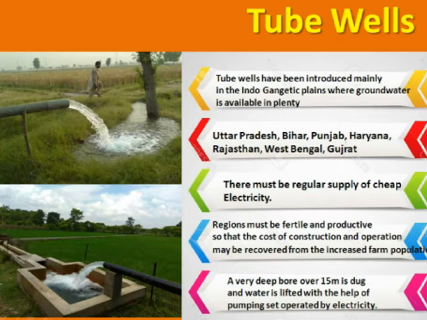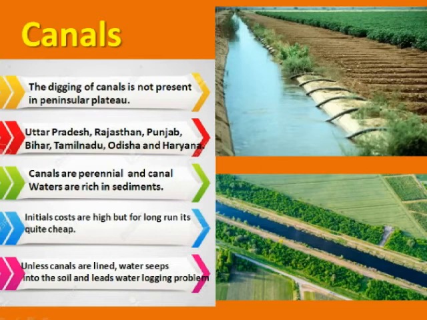The next very important modern method of irrigation is canals. Canals are a very effective source of irrigation in areas with low water. The main concentration of canals is in the northern plain of India in Punjab, Haryana, Uttar Pradesh. Apart from that, Rajasthan, Bihar and a little section of Andhra Pradesh, Madhya Pradesh, Odisha and Tamil Nadu have also introduced canal irrigation. The digging of canals in rocky and uneven areas is very difficult. Thus, it is mainly absent in the peninsular plateau region.